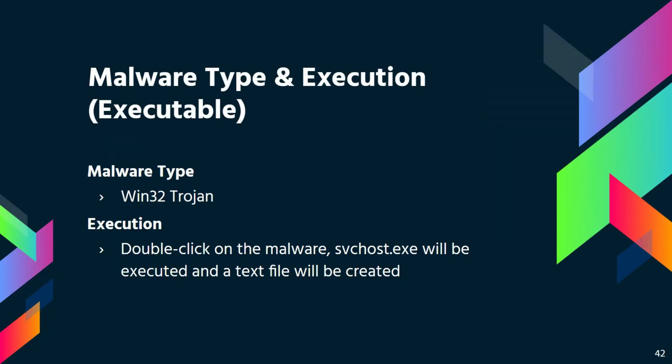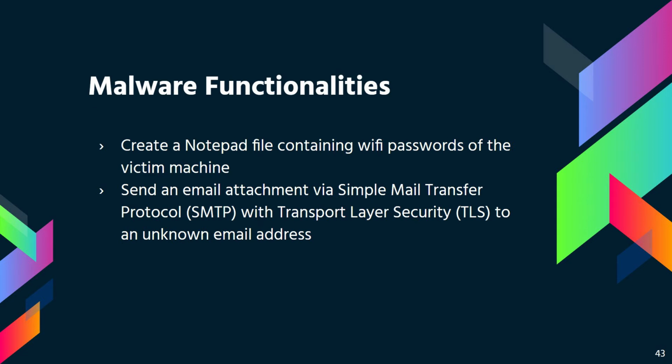The Wi-Fi tracker is a Win32 malware that is written in Python language. It is a command line malware that can only be run if python37.dll and svchost.exe is installed on the victim's machine. The malware would not be able to run in operating systems such as Linux. To execute the malware, simply double-click on the malware and a command line interface will pop up, and the malware will automatically be executed.